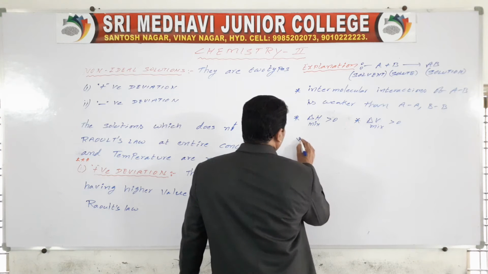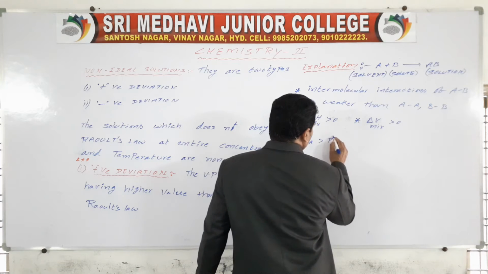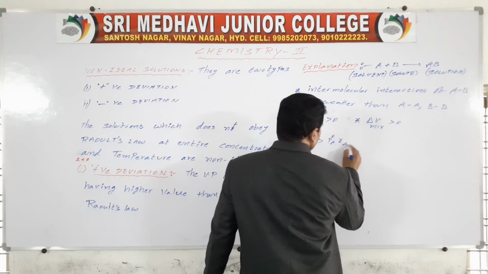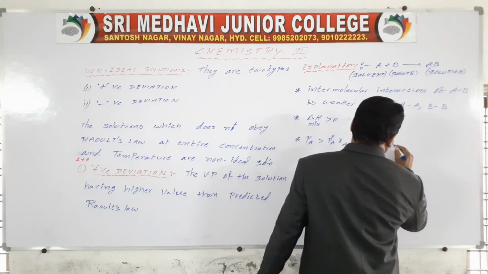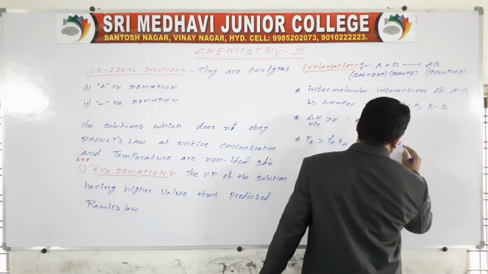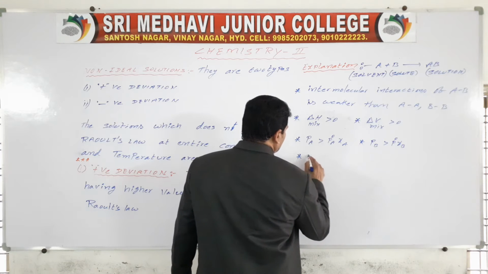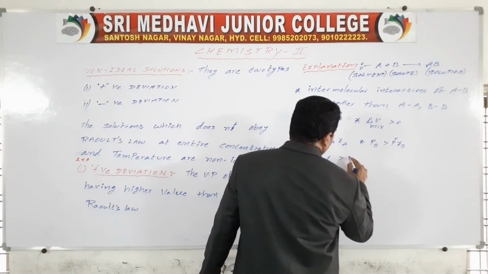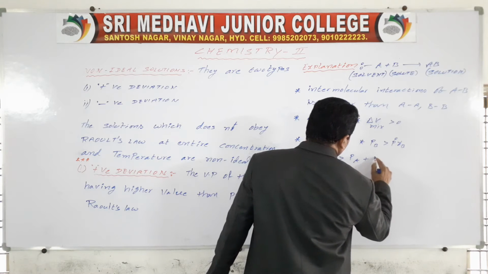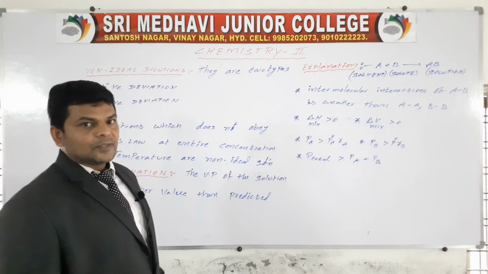At the same time, PA is greater than P naught A XA, PB is greater than P naught B XB. Then P total is greater than P naught A plus P naught B. Okay.